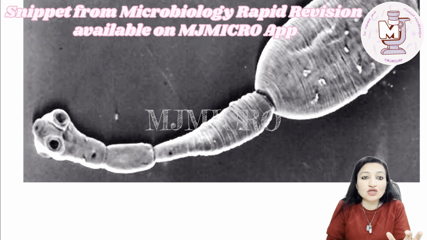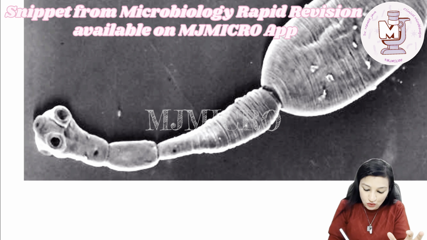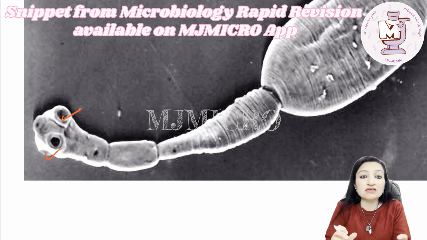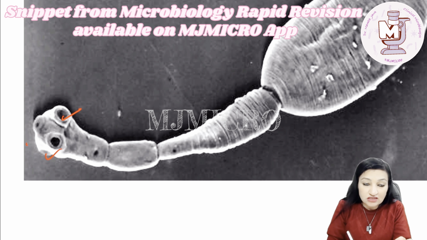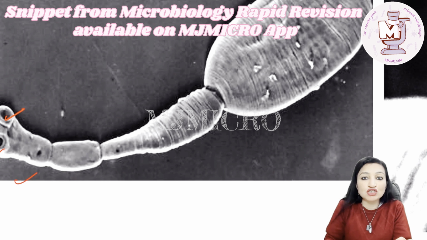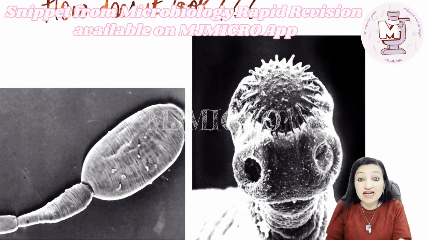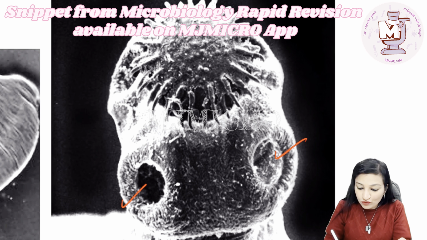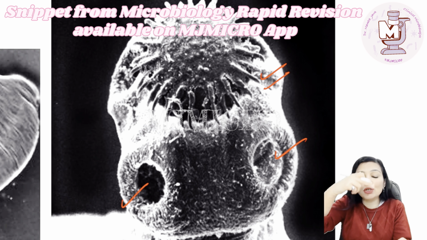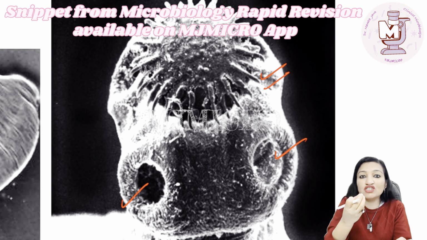यहाँ पे आप देख सकते हो, there is a head with these round structures. These are nothing but the suckers, and you can see the rostrum. There is the neck and the 3 segments: immature, mature, and the gravid segment. And look at this. These are the beautiful suckers, and these are the rows of the hooklets which are